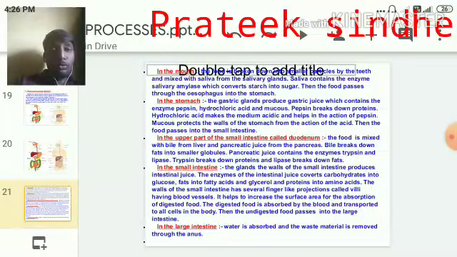Fats are always bigger, complex globules, very big complex molecules, and bile acts on the fatty chains and breaks them into smaller globules to make digestion easier for the pancreatic juice.